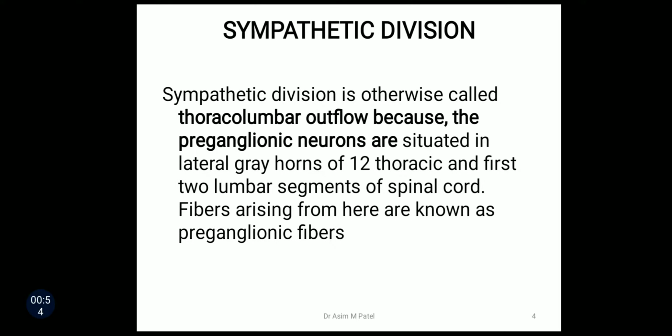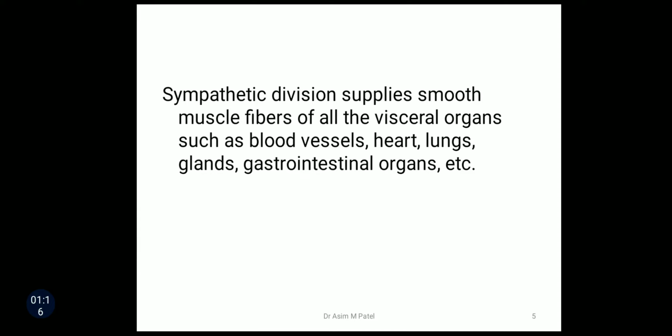Sympathetic division is otherwise called thoracolumbar outflow because the preganglionic neurons are situated in lateral gray horns of 12 thoracic and first two lumbar segments of spinal cord. Fibers arising from here are known as preganglionic fibers. Sympathetic division supplies the smooth muscles of all the visceral organs such as blood vessels, heart, lungs, glands, gastrointestinal organs, etc.